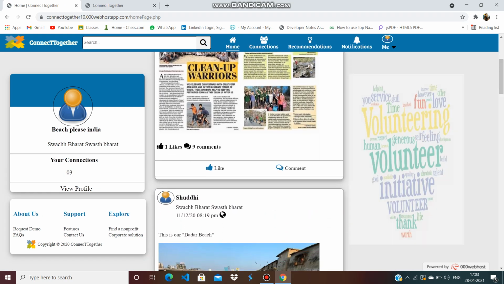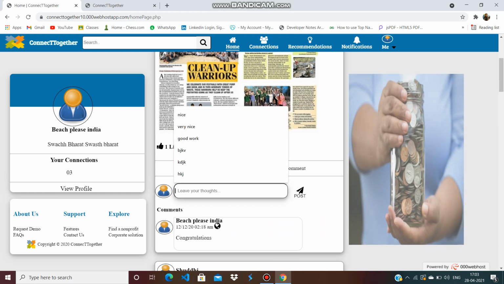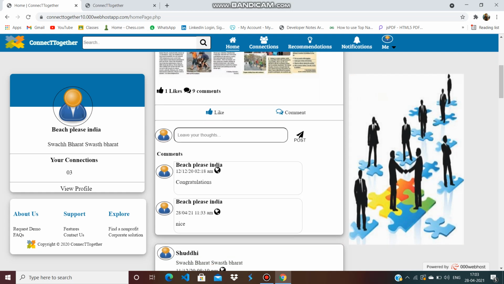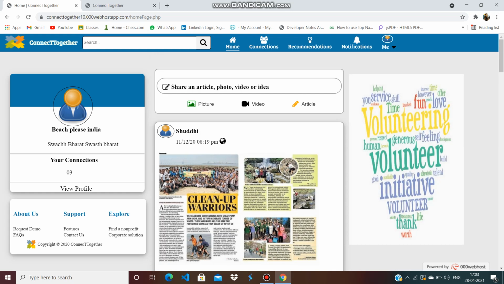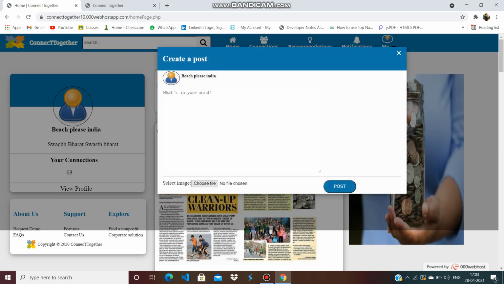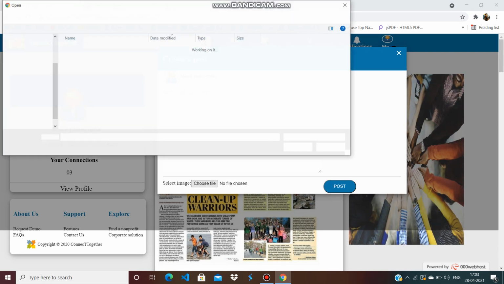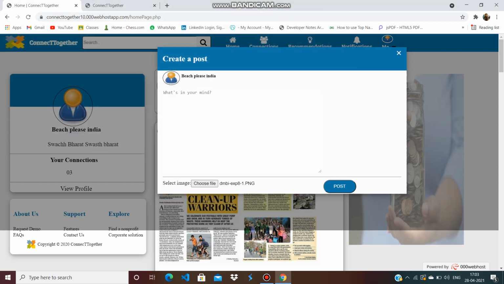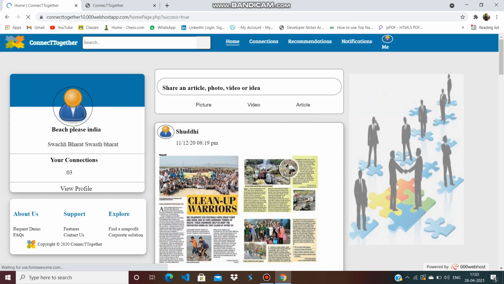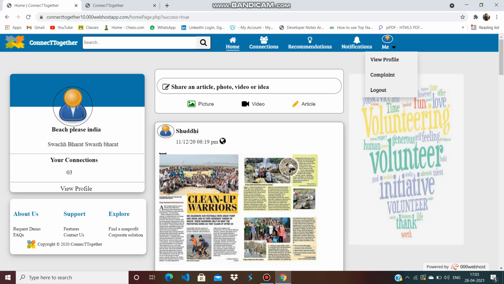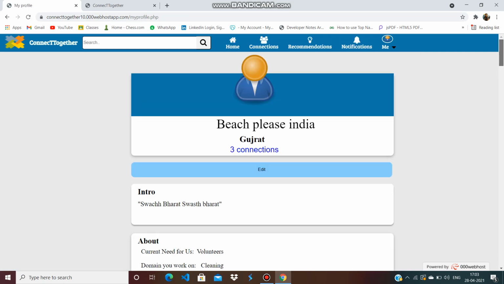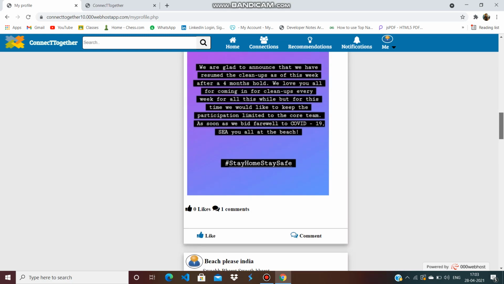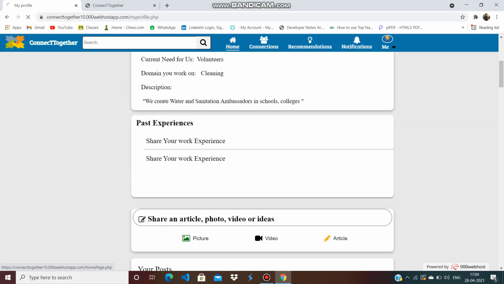Now on a post I can like and comment. I'll comment one. Now the comment is displayed. I'll post one picture, a random one. Now this post has been successfully posted, and it can be viewed again in this section, which I posted just now. So this was when a user logs in.